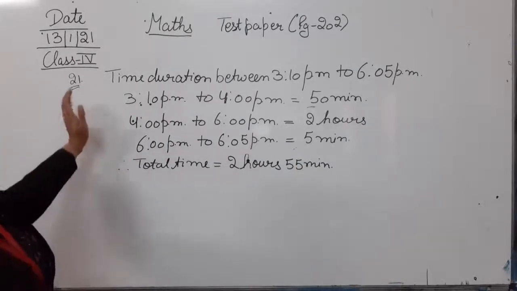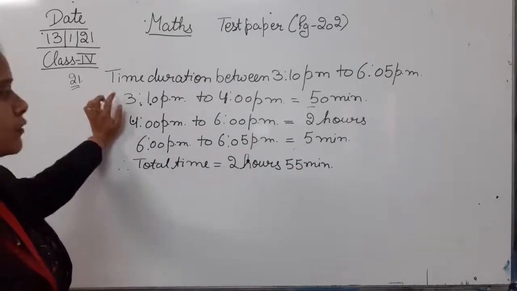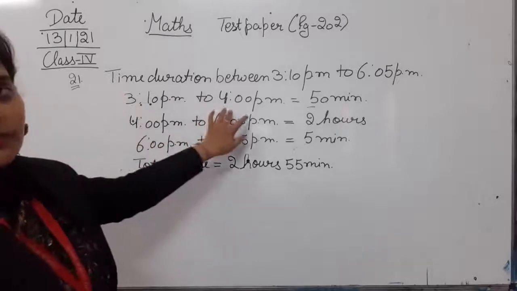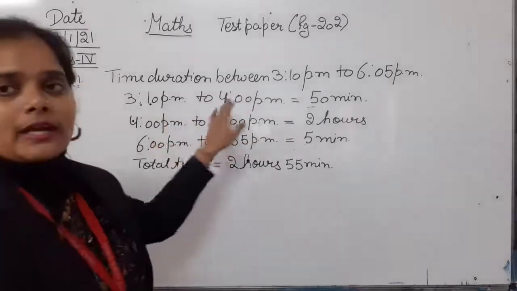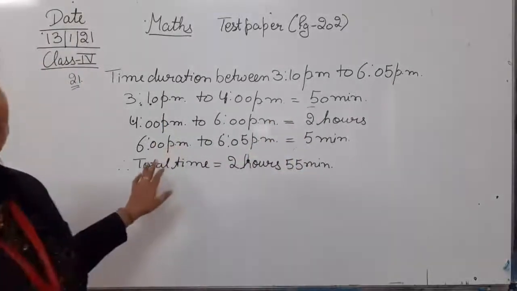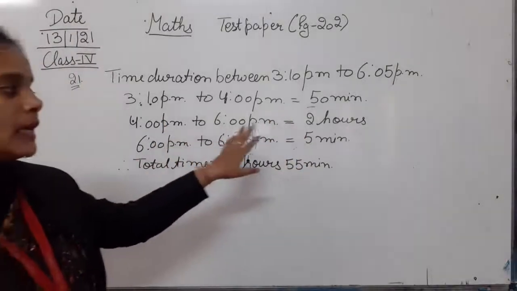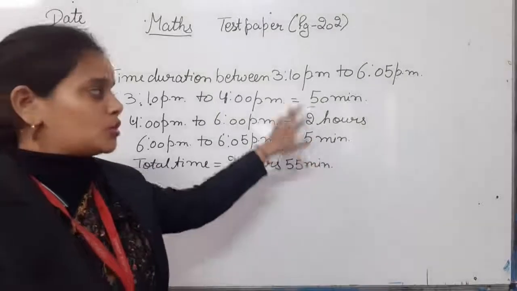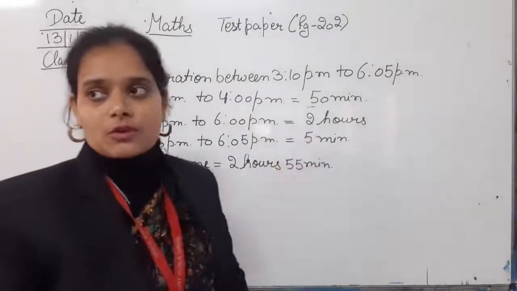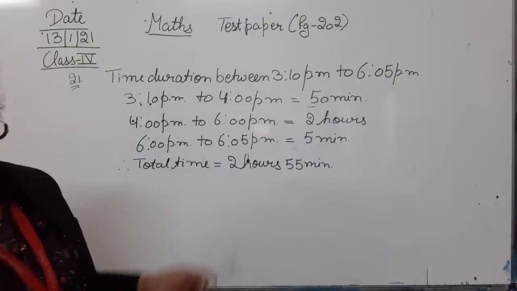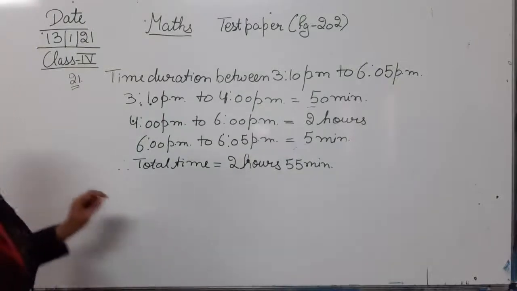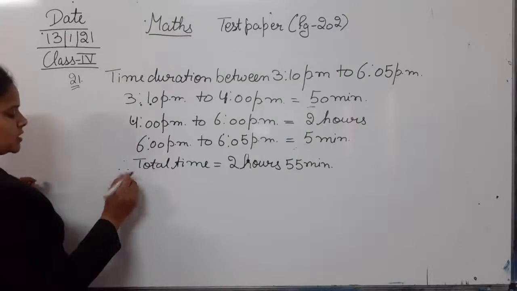We started the time calculation from 3:10 p.m. to 4 p.m., that was 50 minutes. Next, 4 p.m. to 6 p.m., that was 2 hours. Then 6 p.m. to 6:05 p.m., that is 5 minutes. So the total time she stayed out of the house is 2 hours 55 minutes. At last we will write the solution sentence.